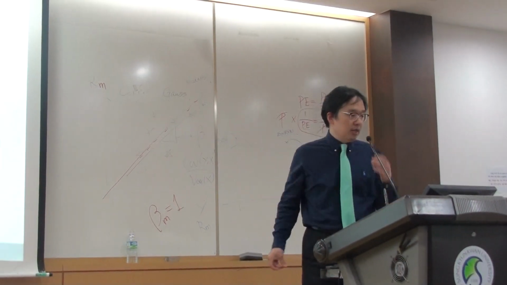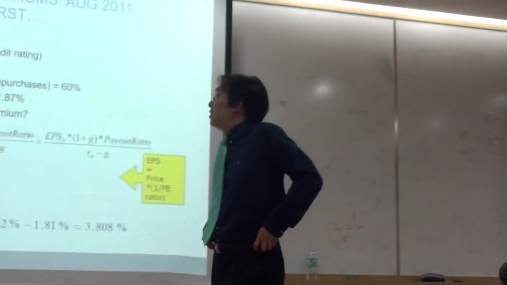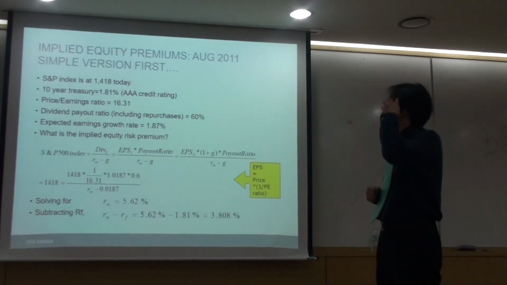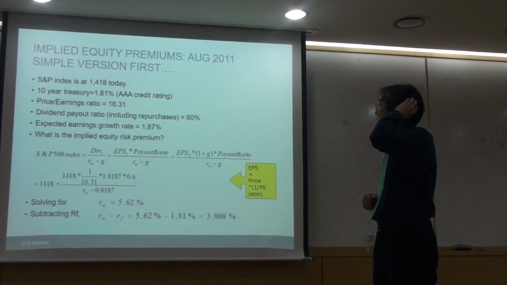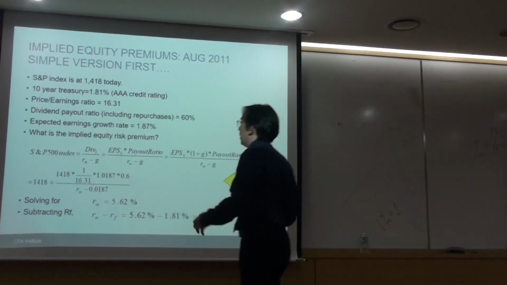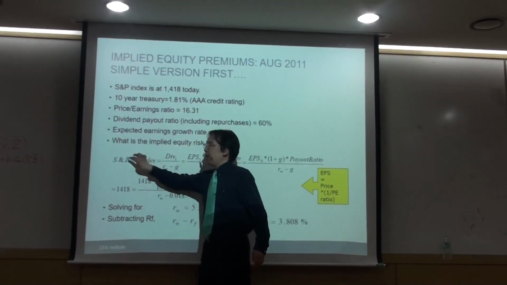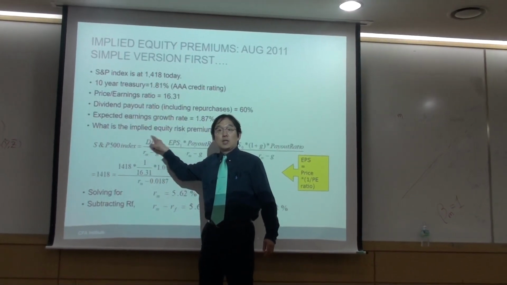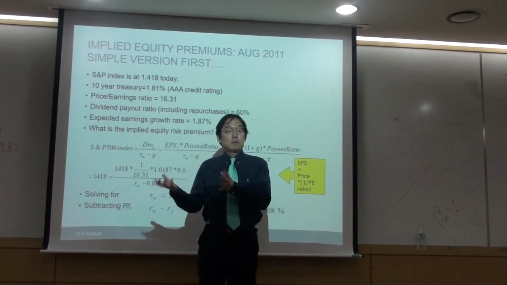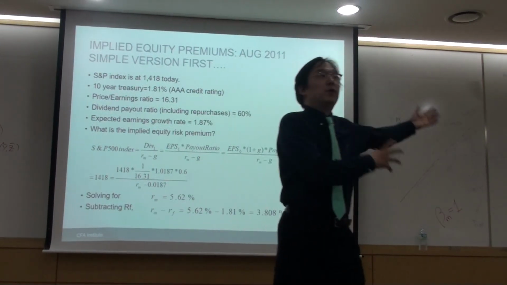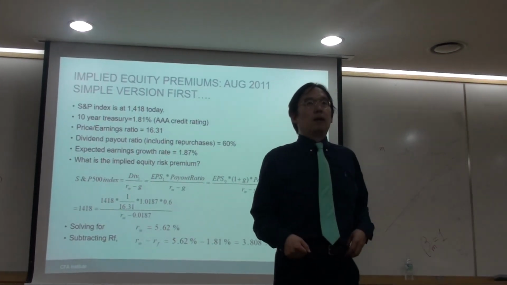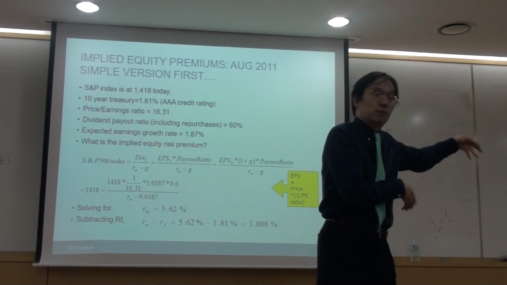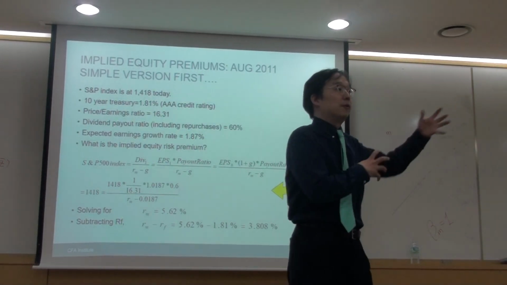So let's throw out an example. Here's the S&P 500 index, 1418 today, and the 10-year treasury rate is 1.81%. What we need is this relation. The S&P 500 index is today's investment, and it comes with expected cash flow in the future. By holding on to S&P 500 stocks, there will be some dividends coming to me. If I invested in 500 different stocks, there will be 500 different dividends that I will get in the infinite future.